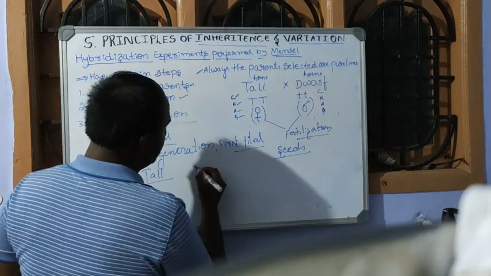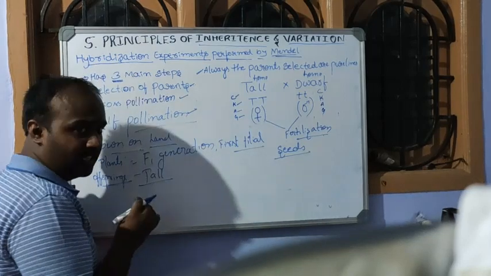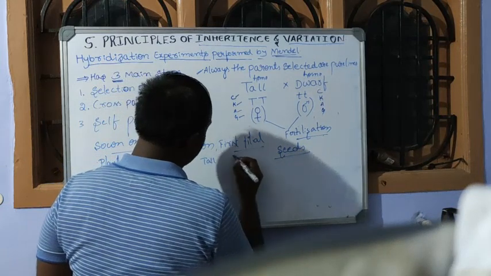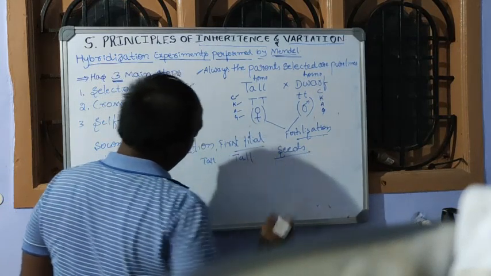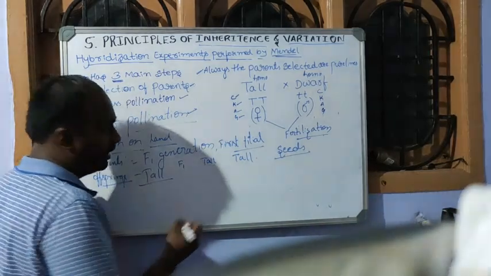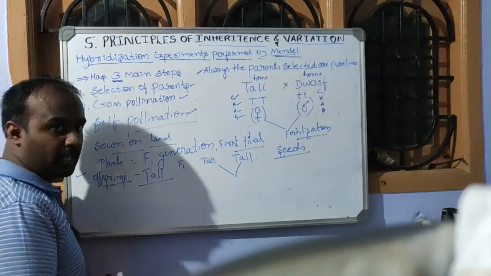Now, in the third step, that is self-pollination, this is a clear step in which Mendel selected two tall plants of the F1 generation and made a cross between these two.